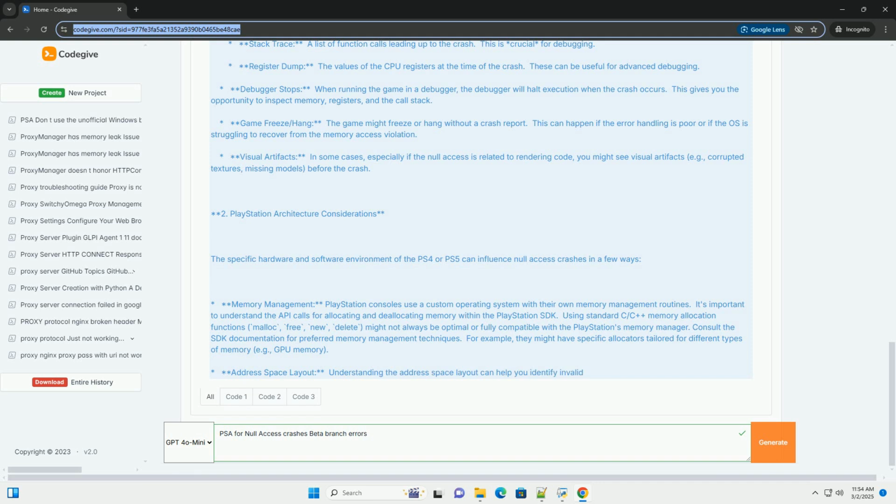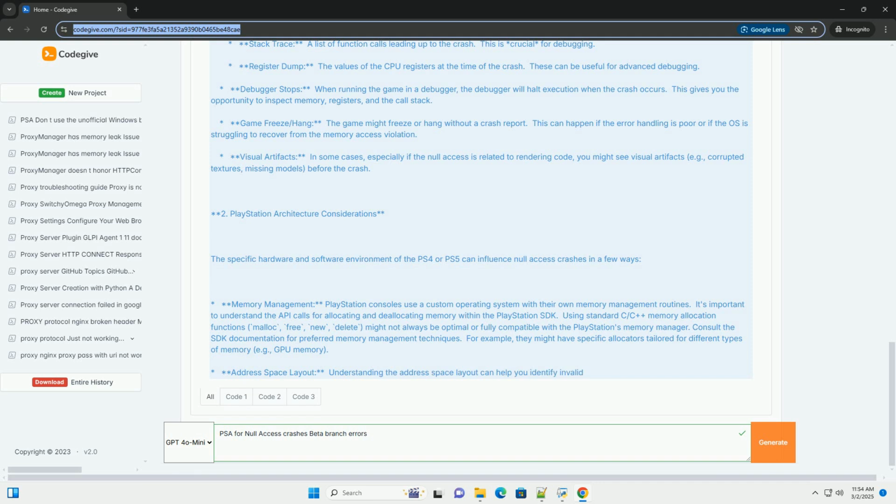Feature flags: beta branches often use feature flags to enable or disable new features. The interaction between different features can be complex, and bugs can arise when certain combinations of features are enabled. Make sure you understand how feature flags affect memory management and pointer usage. Data incompatibility: changes to data structures in the beta branch might not be compatible with saved data or other data generated by older versions of the game. This can lead to null access crashes when the game tries to load or process incompatible data.